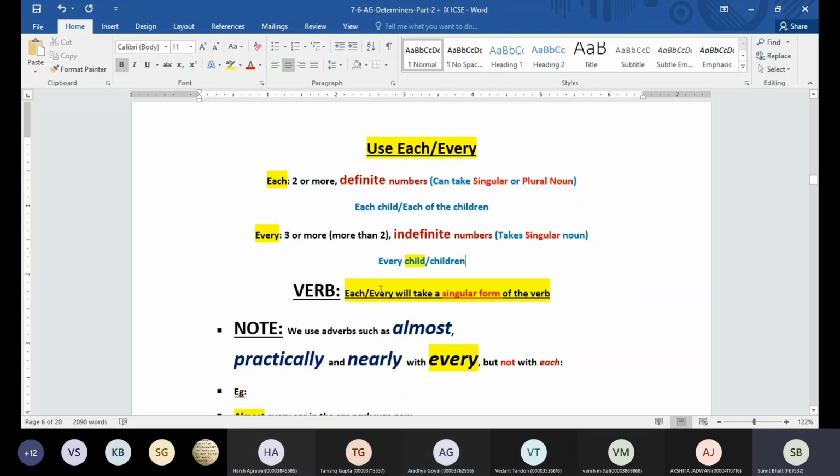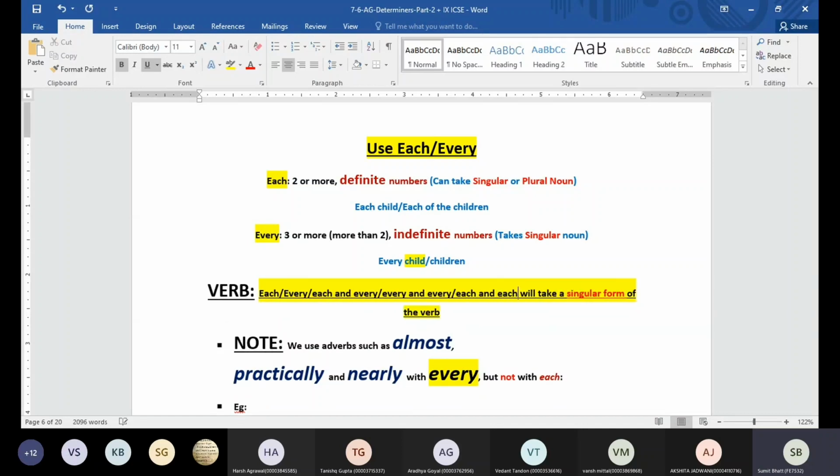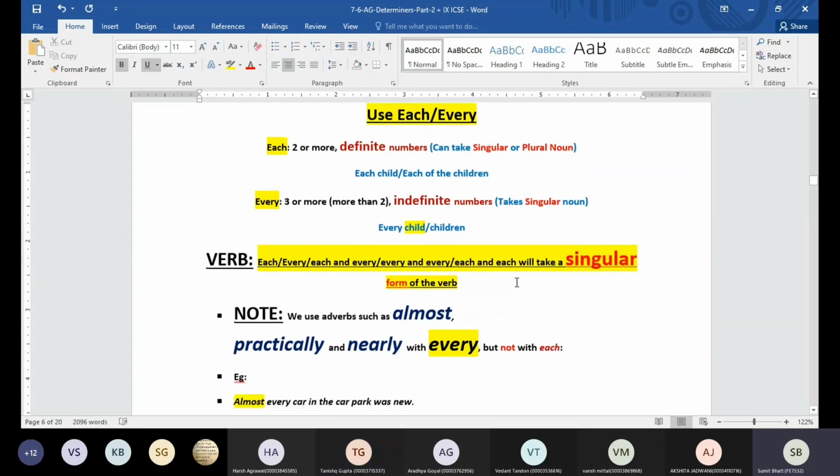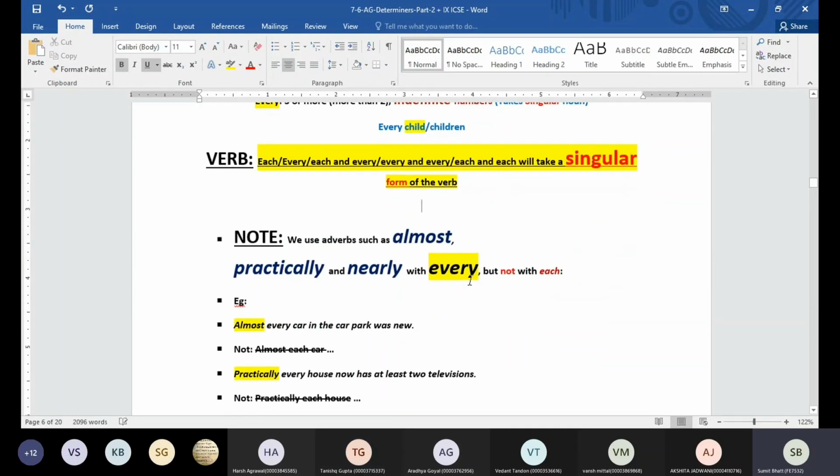Now let's go to the verb. We had discussed this in subject verb agreement also. If you have a sentence with each, every, each and every, every and every, or each and each, in all these cases we are going to use only one form of the verb, and that is always going to be singular. Okay, so that's how we use each and every. Now let's understand one more rule related to every.